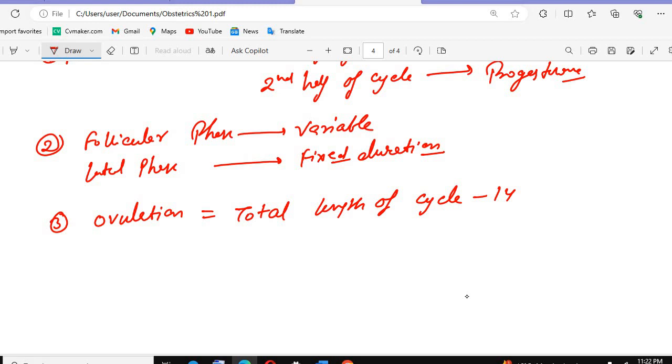And the corpus luteum, I already told you that the hormone that maintains the corpus luteum in the non-pregnant female is the LH hormone. In the pregnant female, it is the HCG hormone.